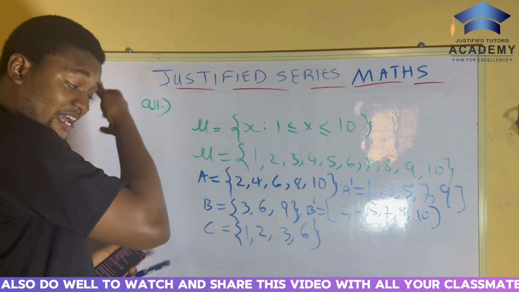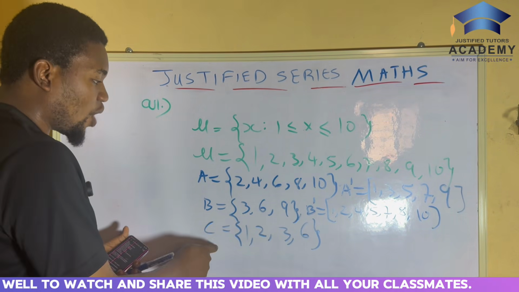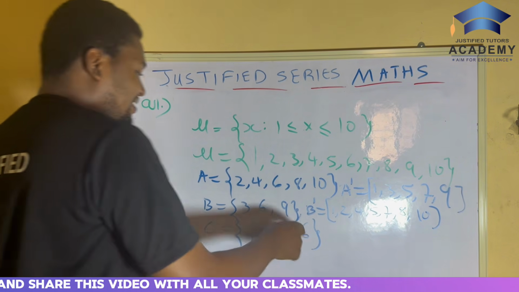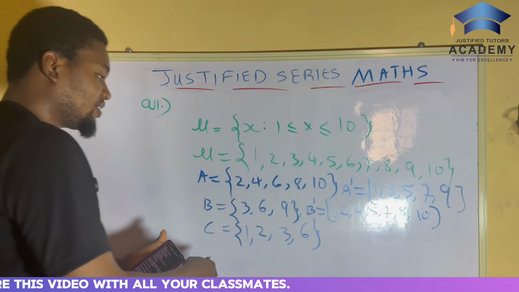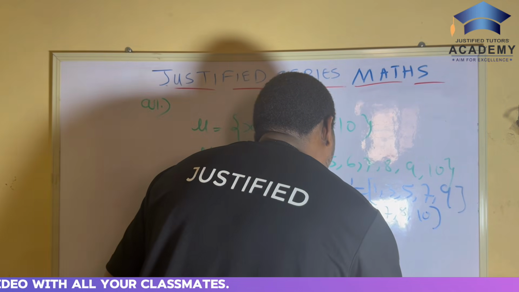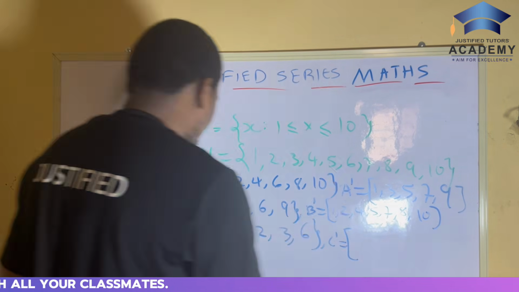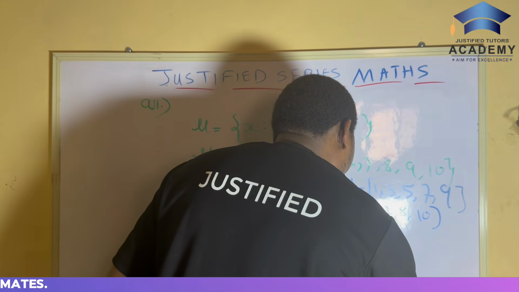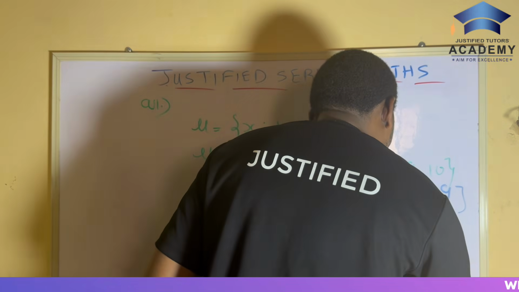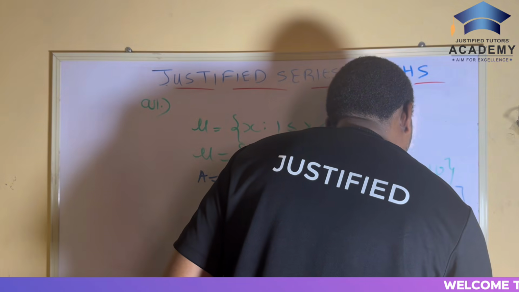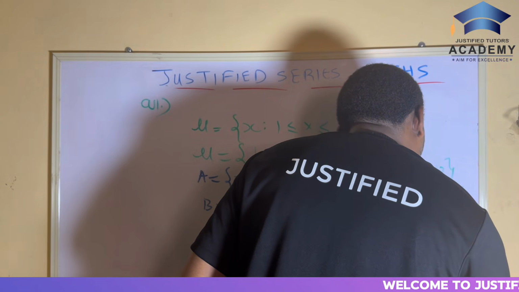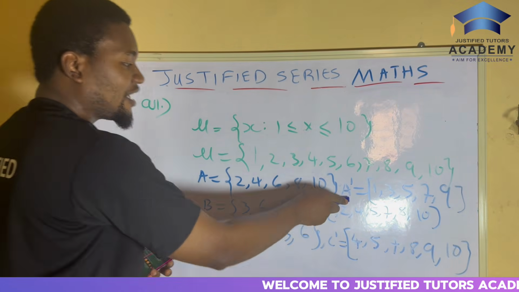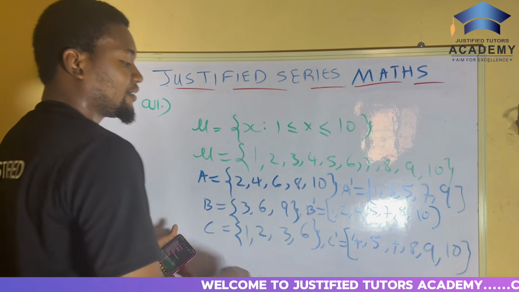And C complement, on the other hand, what is here that is not here? We have 1, 2, 3. So therefore 4 is not there, 5 is not there, there's 6. So we start from 7, we have our 8, 9, and we have our 10. That's it. So this is A complement, this is B complement, this is C complement.